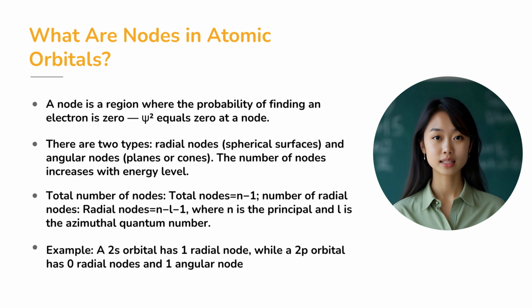These nodes directly affect the structure and energy of orbitals. In visual representations, nodes appear as gaps or regions where the electron cloud disappears, a concept that brings a new dimension to the behavior of subatomic particles.